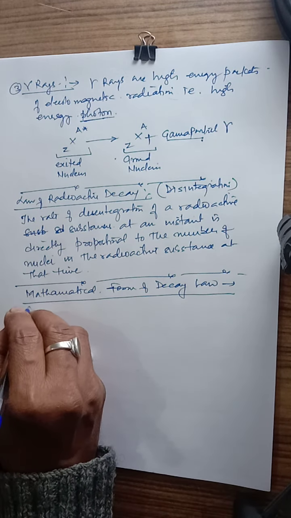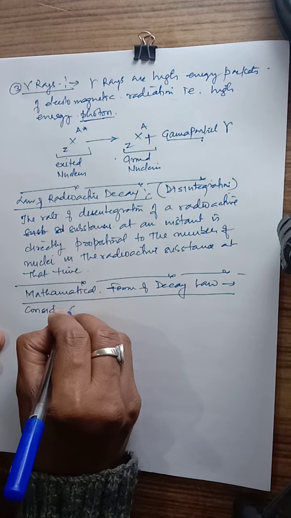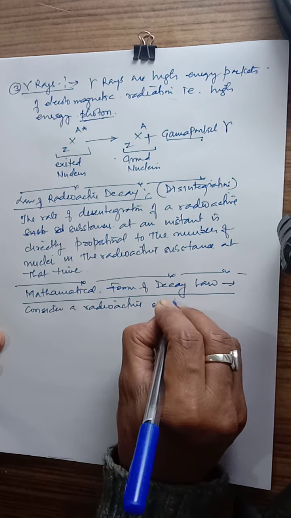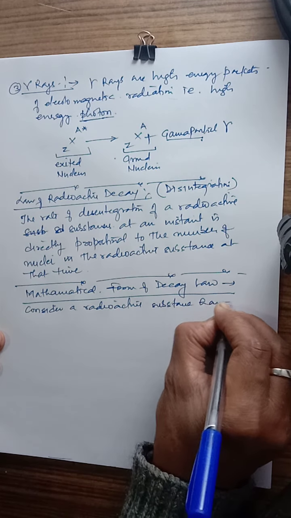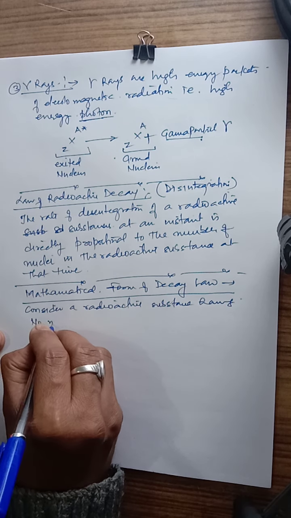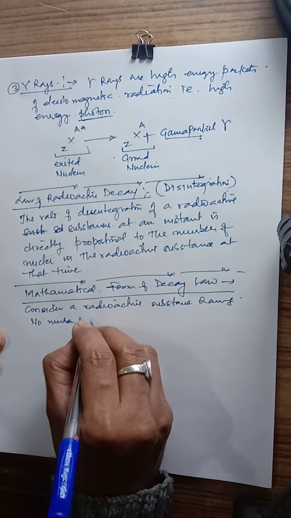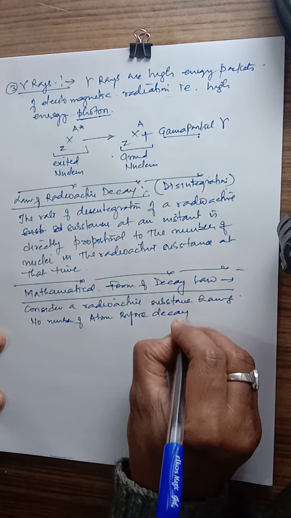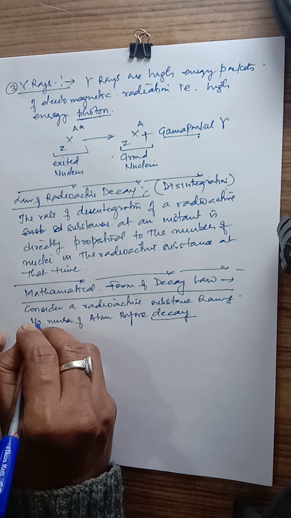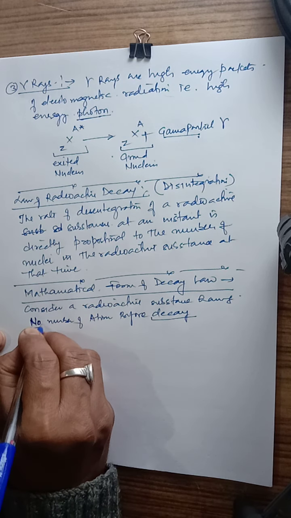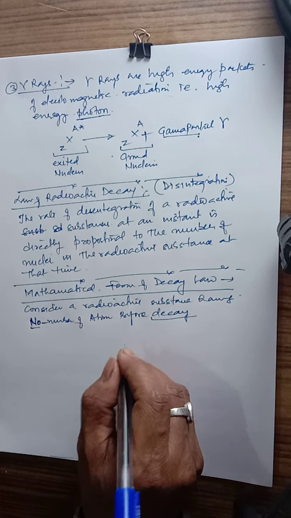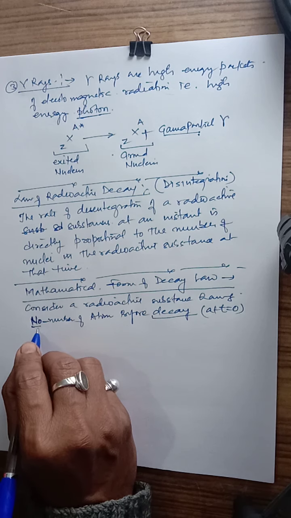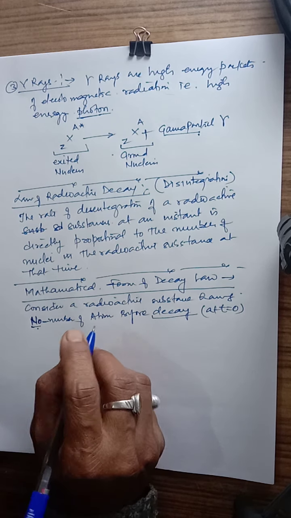Let us consider a radioactive substance having N0 number of atoms before decay. Before decay, this is N0. N0 is the number of atoms of that element. It means at time T0, the number of atoms is N0 in the starting.